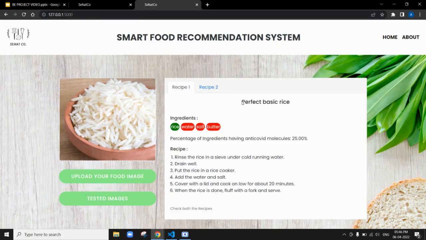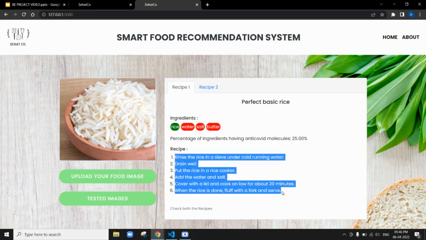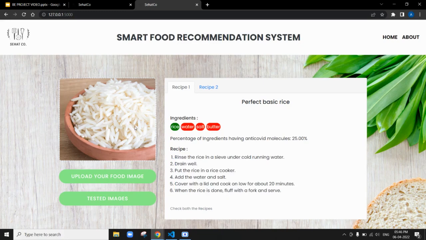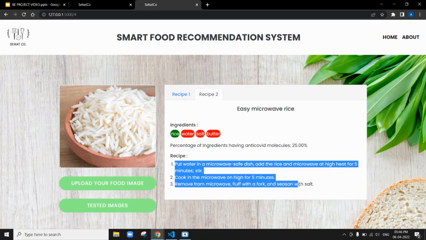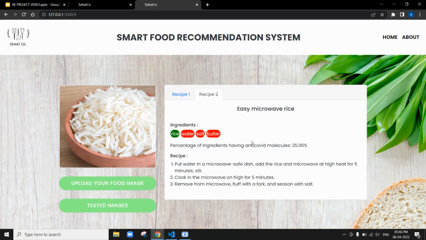The first recipe predicted by the model is perfect basic rice. The ingredients include rice, water, salt, and butter, out of which rice is effective against COVID, and the other three are not much effective against COVID. Along with that, the percentage of ingredients in this recipe which are effective against COVID is shown here, which is 25%, since rice is the only one amongst all four. Along with that, the recipe for making this particular food is also shown, and similarly, recipe 2 name and the set of instructions for preparing it.